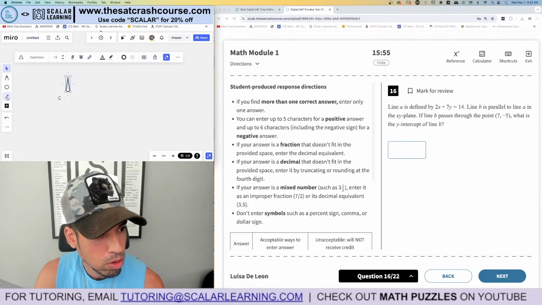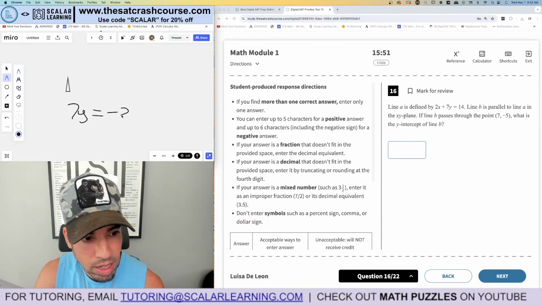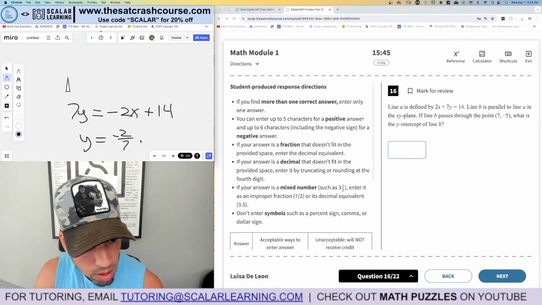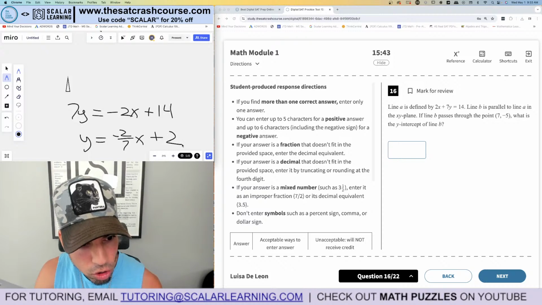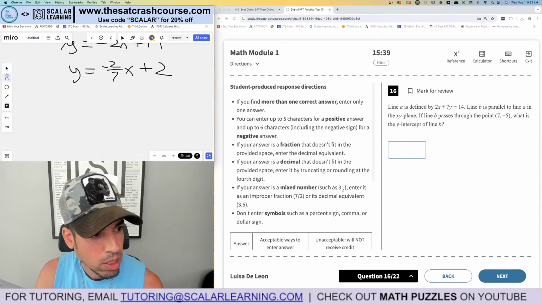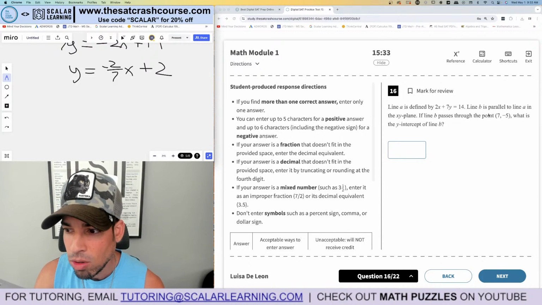So to do that, I'm going to isolate y. So I'm going to say 7y equals negative 2x, right? Minus 2x from both sides, plus 14, and then I'm going to divide by 7. Y equals negative 2/7 x plus 2, since 14 divided by 7 is 2. Now I know my slope is negative 2/7, right? So line B is going to also have a slope of negative 2/7, but I only have a coordinate.